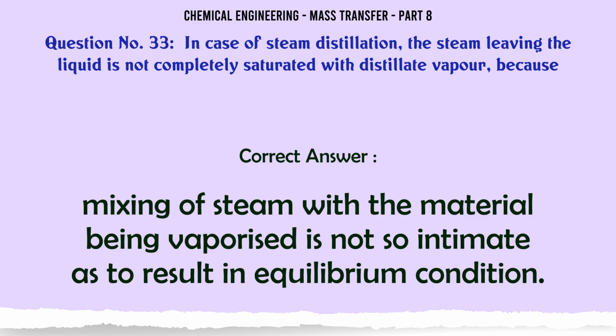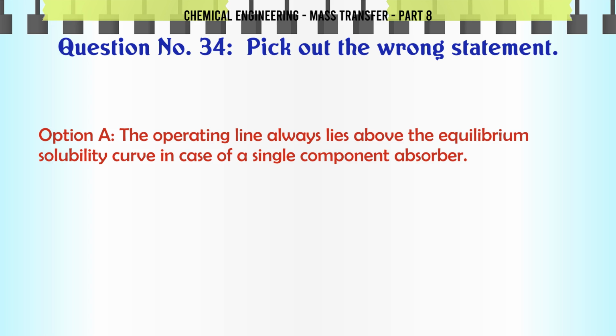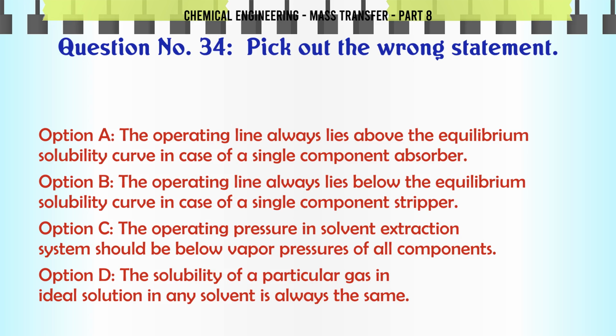The correct answer is mixing of steam with the material being vaporized is not so intimate as to result in equilibrium condition. Pick out the wrong statement. A. The operating line always lies above the equilibrium solubility curve in case of a single component absorber. B. The operating line always lies below the equilibrium solubility curve in case of a single component stripper.